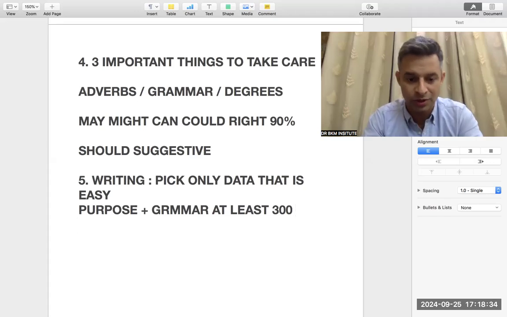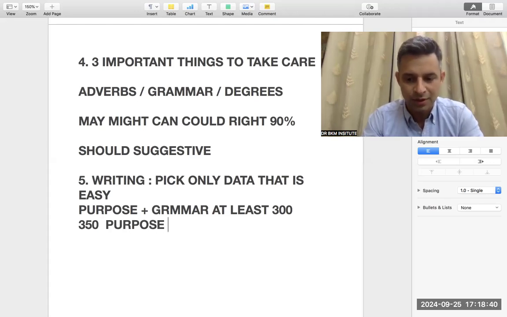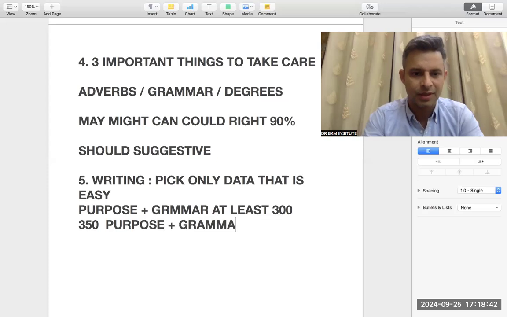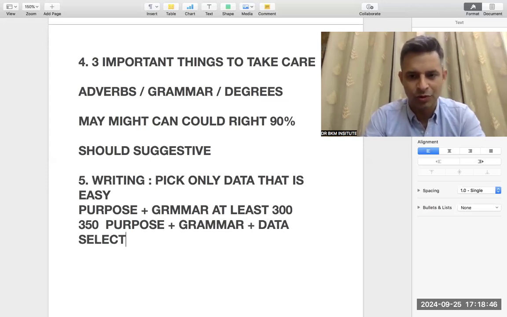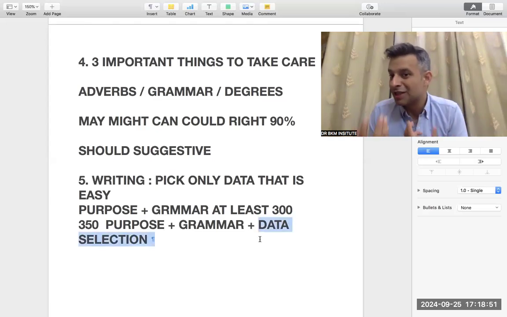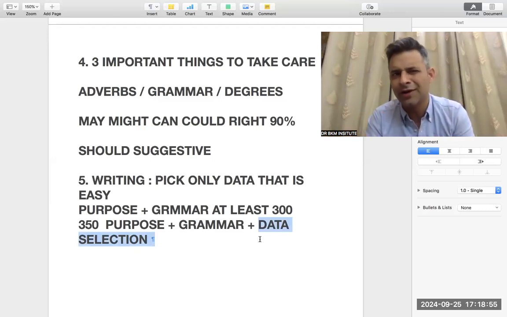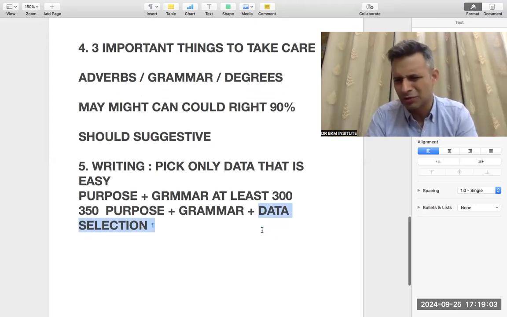For people who are in Australia or in any other state, if you want to get 350, that is purpose, grammar plus data selection. So data selection is the thing that gives you more than 350. If you are a little weak, obviously you are still selecting the data, and if you miss one or two points, even then you will pass easily in writing. And Dr. BKM people will mostly get 350.